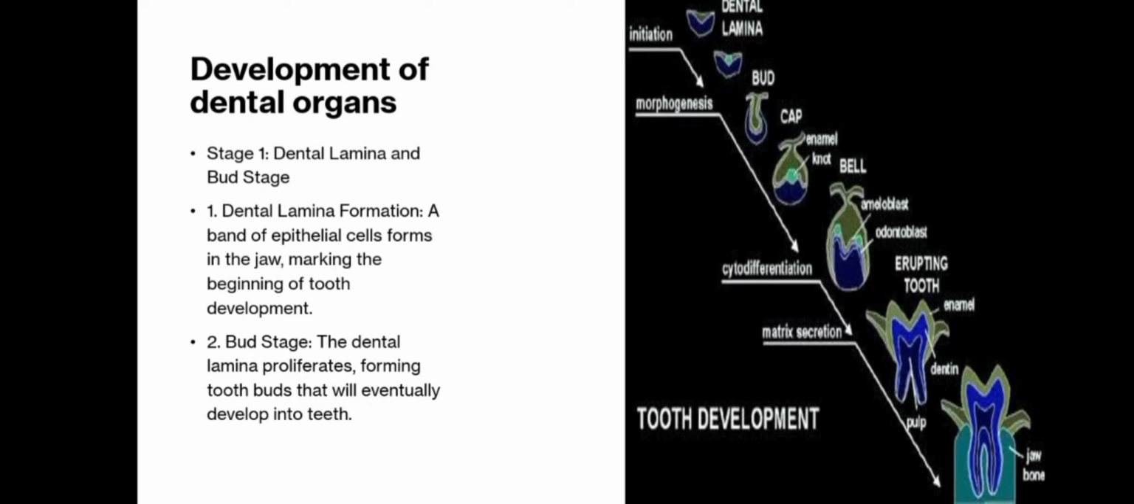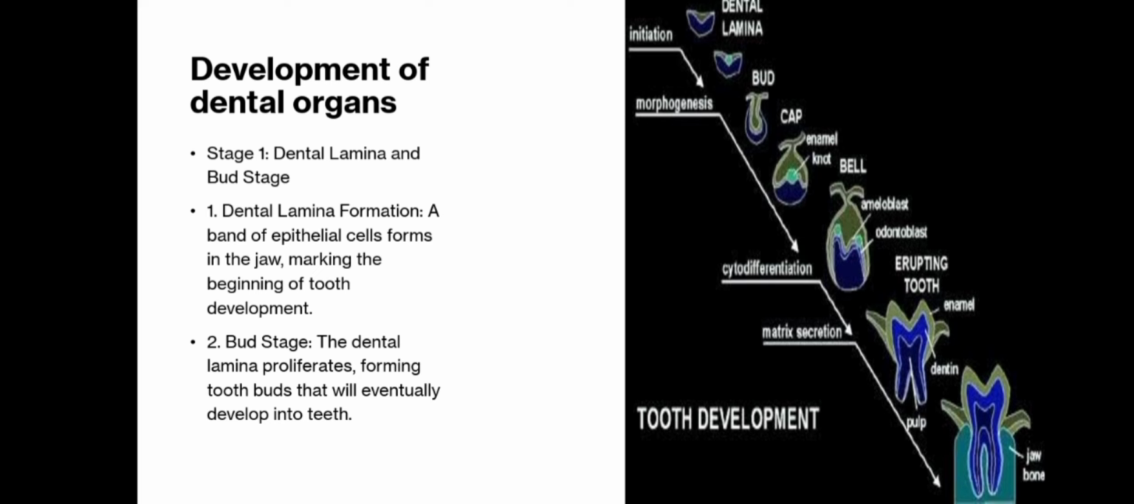Around the 6th week in intrauterine life, a thickened band of oral epithelium forms along the future dental arches. This is the dental lamina, and it gives rise to 20 localized epithelial thickenings called the tooth buds, one for each primary tooth.